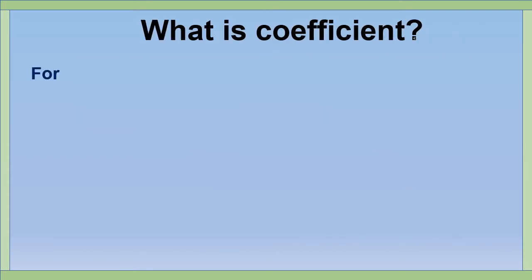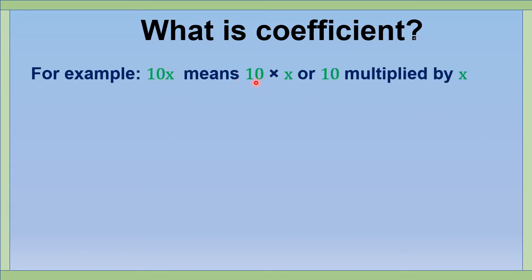If I tell you 10 times x, we can write it as 10x. Here the number 10 is the coefficient. What is a coefficient? See here. 10x is nothing but 10 into x, or 10 multiplied by x. When a variable is multiplied by a constant, there is no need to use the multiplication symbol between them. Here 10 is the number present before the variable.